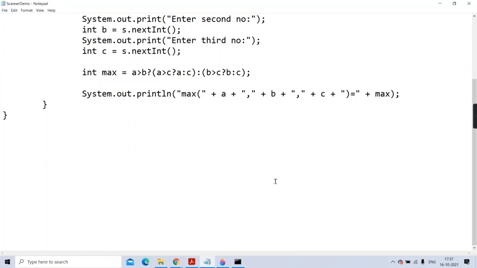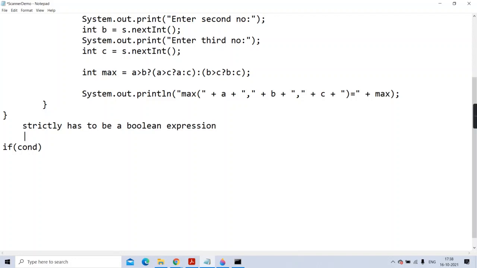Only one thing you have to remember: the condition which I wrote now over here, the if condition, strictly has to be a Boolean expression. Getting? Nothing other than that.